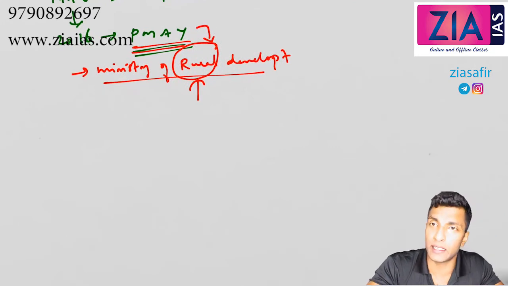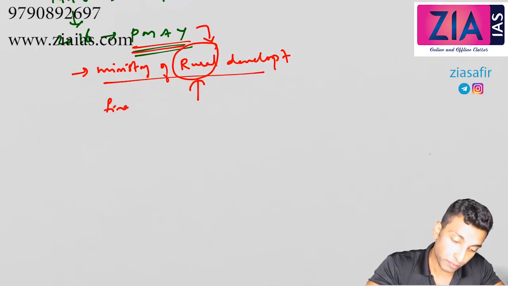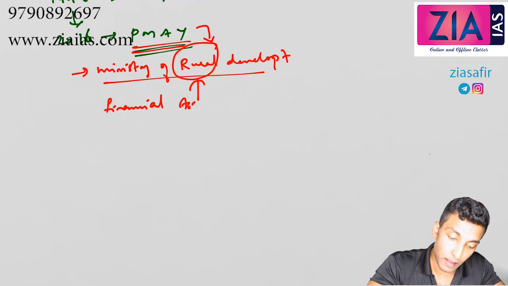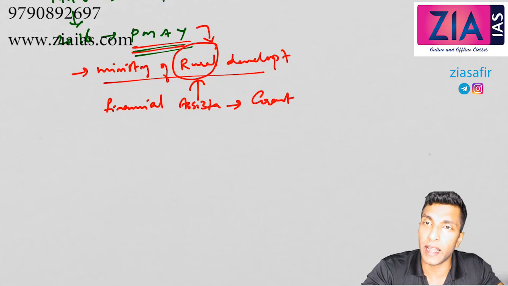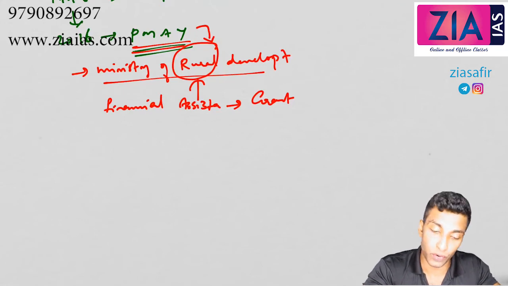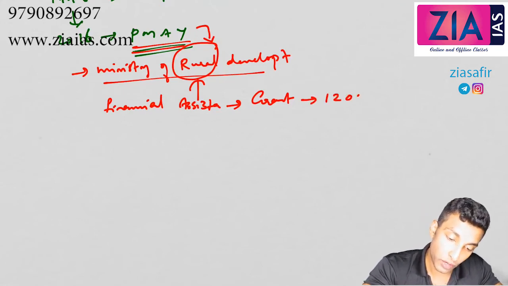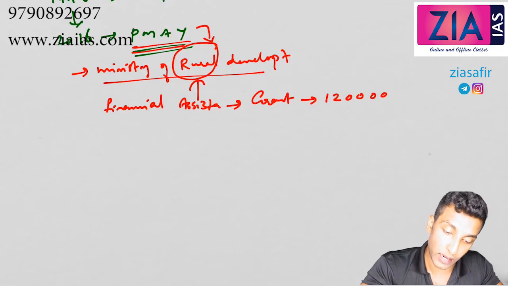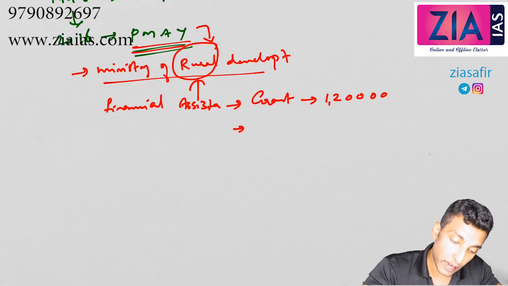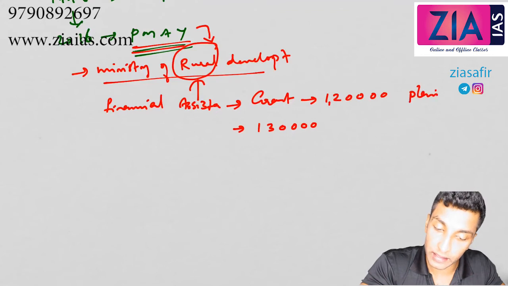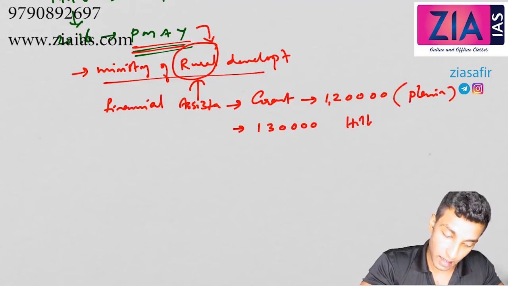Now under this, financial assistance will be provided as grant. What is the difference between grant and loan? Grant you don't have to repay. Loan you need to repay. Loan may be at subsidized interest, but you need to repay that. So how much grant is given? 1,20,000 grant is given in plain areas. Something extra is given in hilly areas, 1,30,000.